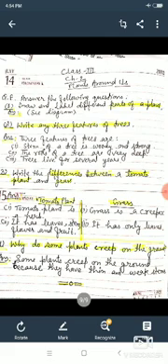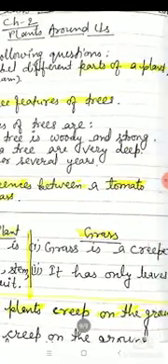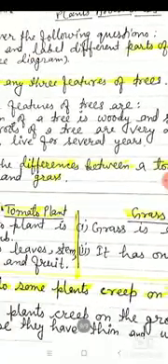FEATURES, features. Features of trees are: number 1, the stem of a tree is woody, WOODY, woody, and STRONG, strong. Number 2, the roots of a tree are very deep, DEEP, deep. Okay, see this, DEEP, deep, are very deep.